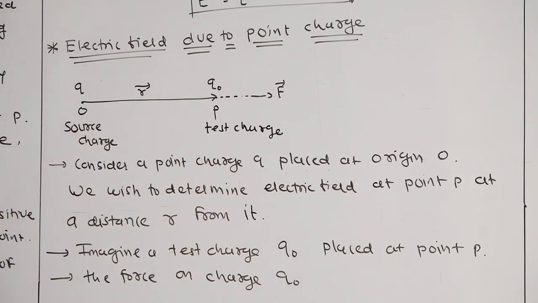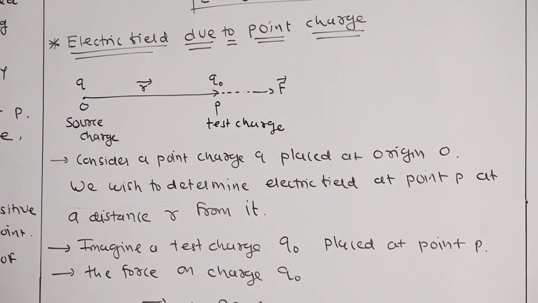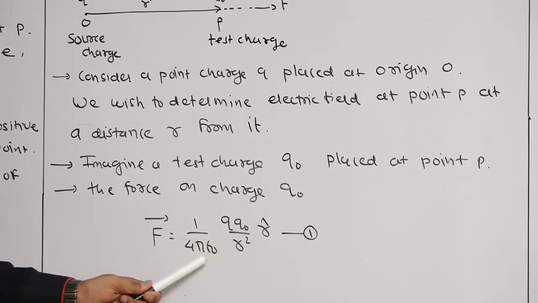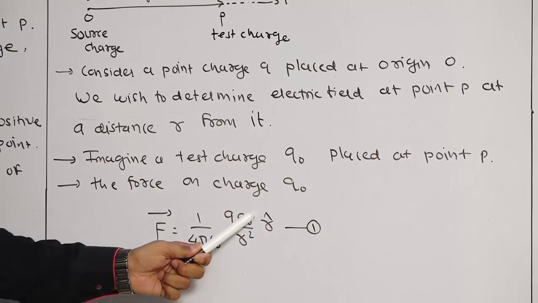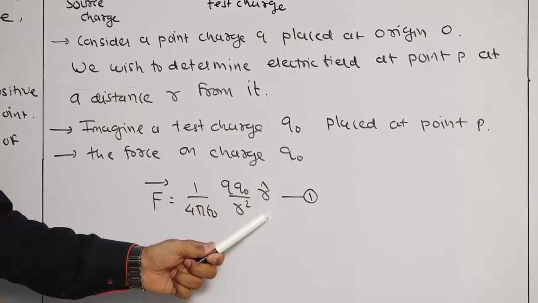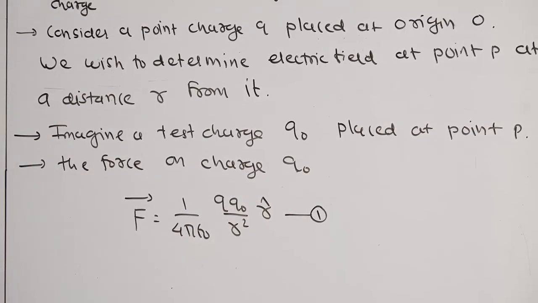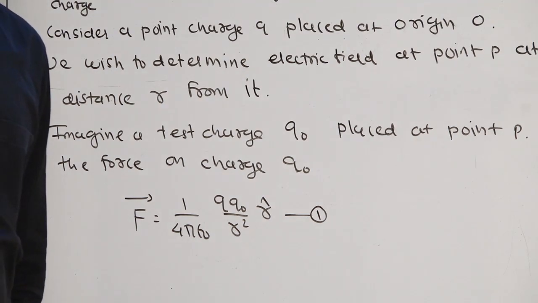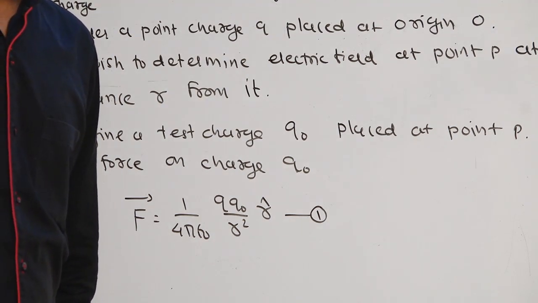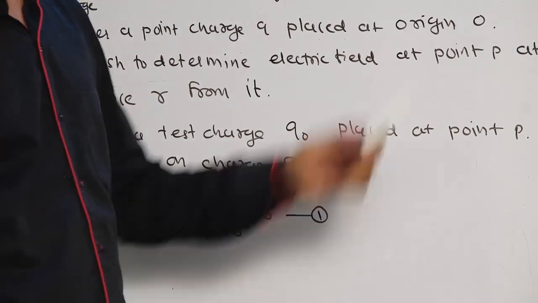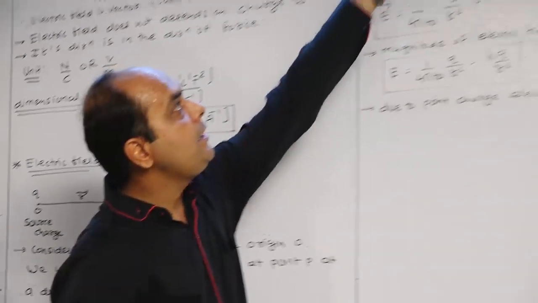Now between them the Coulombian force is acting. So that we can say that vector F is equal to 1 upon 4 pi epsilon 0 Q into Q0 by r square into r cap. It is your equation number 1. See, this is the force acting between the two charges. We require what, electric field due to point charge. Just studied, electric field is equal to vector F by Q0.